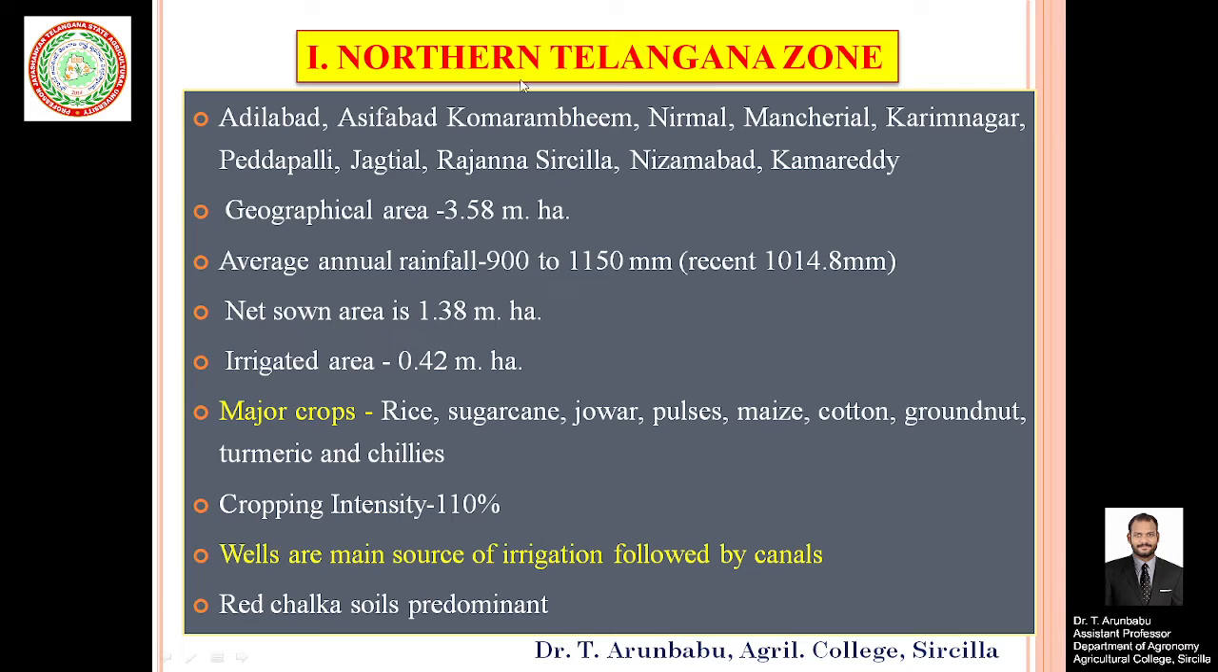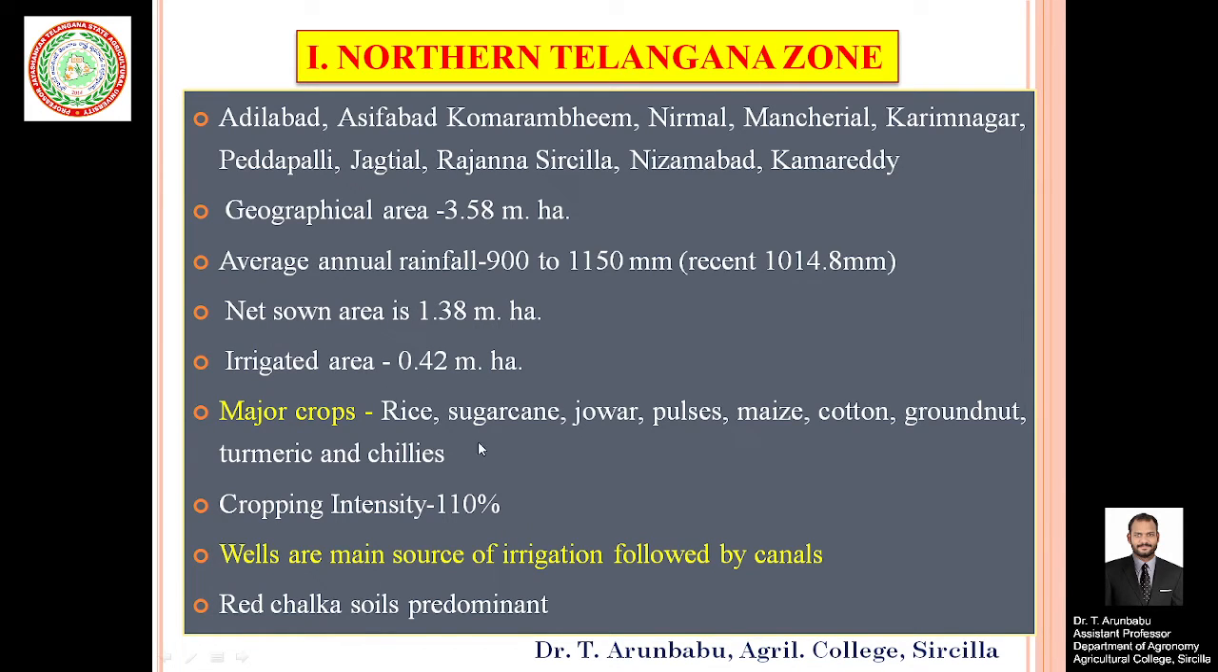This zone consists of the districts of Adilabad, Asifabad, Komaram Bhim, Nirmal, Manchiryal, Karimnagar, Peddapalli, Jagityal, Rajanna Sircilla, Nizamabad and Kamareddy. So these all districts come under the northern Telangana zone. The total geographical area of this zone is 3.58 million hectare, the average annual rainfall is 900 to 1150 millimeter of water, the net sown area is 1.3 million hectare, and the irrigated area is 0.42 million hectare,